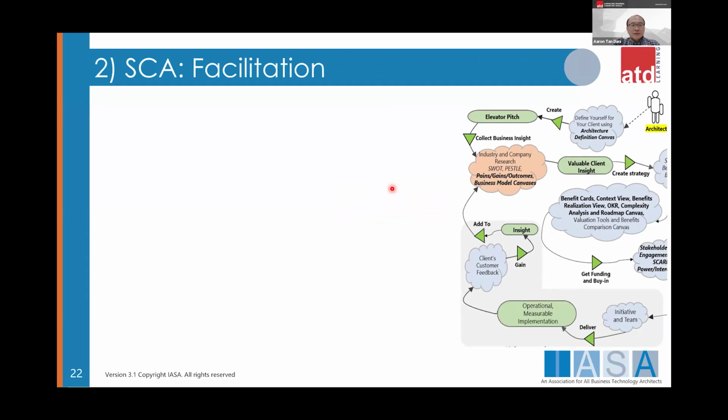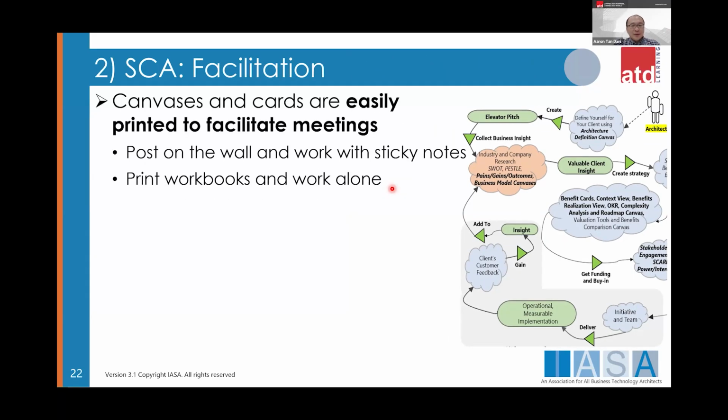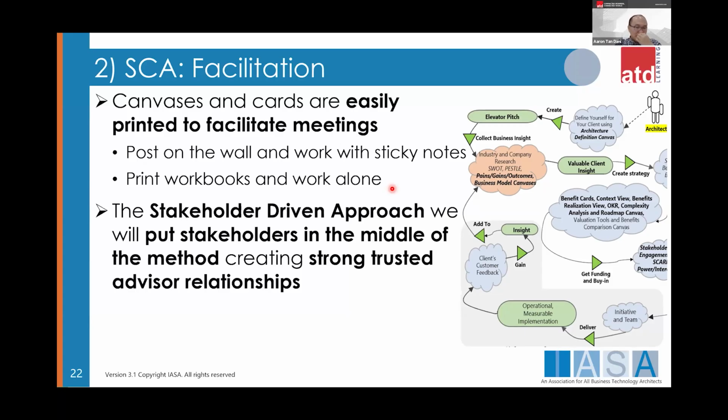Okay. The next one is facilitation. So with the canvas, when you have the wall or if you don't use the computer, you can use sticky notes, right? Or you can just print it into the workbook and everybody can just jot down the points. And of course, stakeholder driven approach, right? We put stakeholders in the middle of the matter. So always when we discuss Canvas, we invite the key stakeholders to get involved, right?